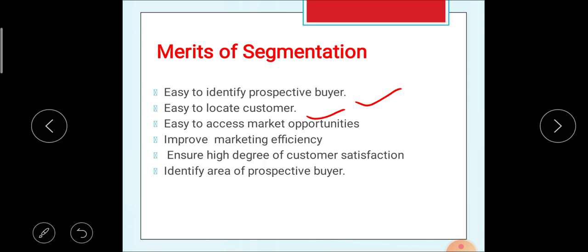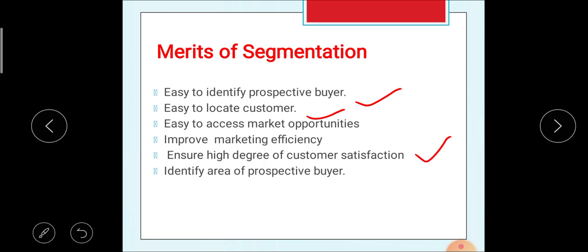Next, improve marketing efficiency. As the homogeneous consumer group is there, the firm or producer can use the different marketing resources efficiently, and it ultimately increases marketing efficiency. Next, ensure a high degree of customer satisfaction.